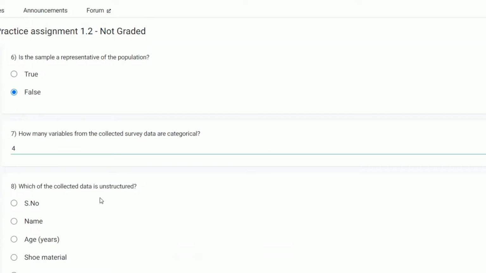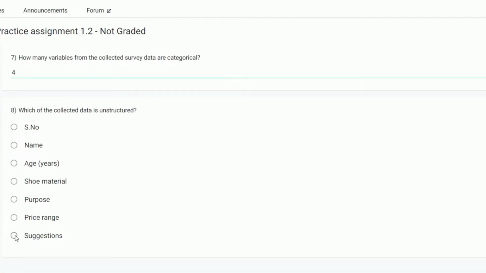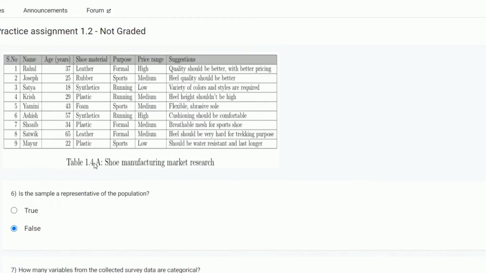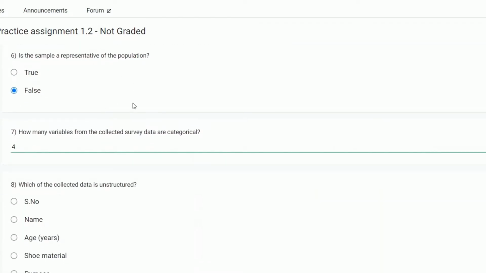Which of the collected data is unstructured? Serial number, name, age, shoe material, purpose, price range, suggestions. Suggestions are unstructured data, because they say things like quality should be better, better thread stitching, heel quality should be better. These are unstructured data. We cannot infer anything from this.